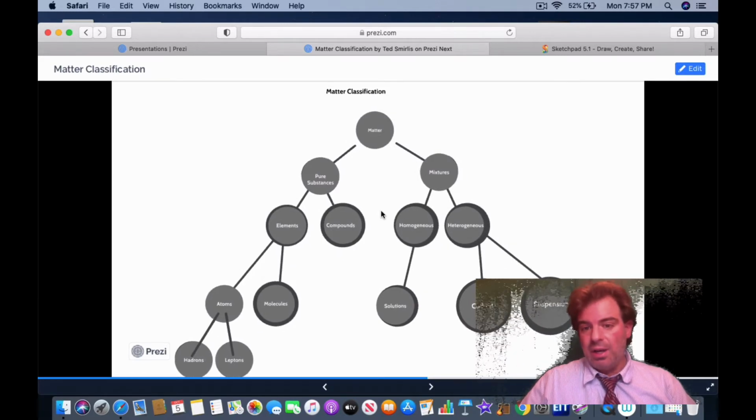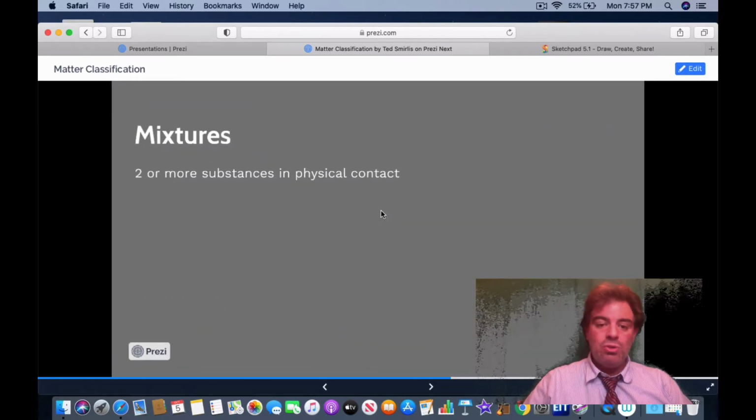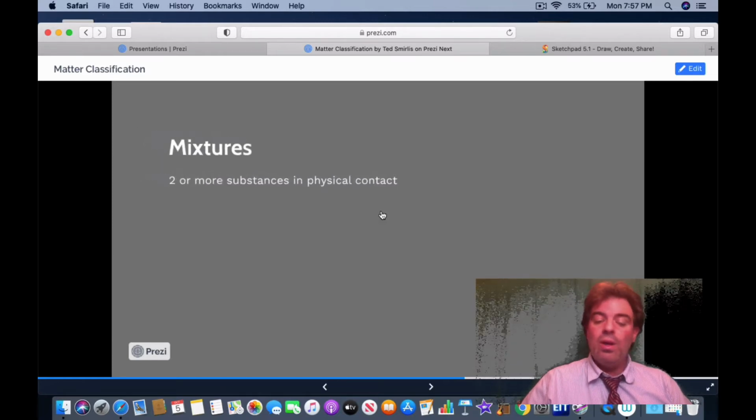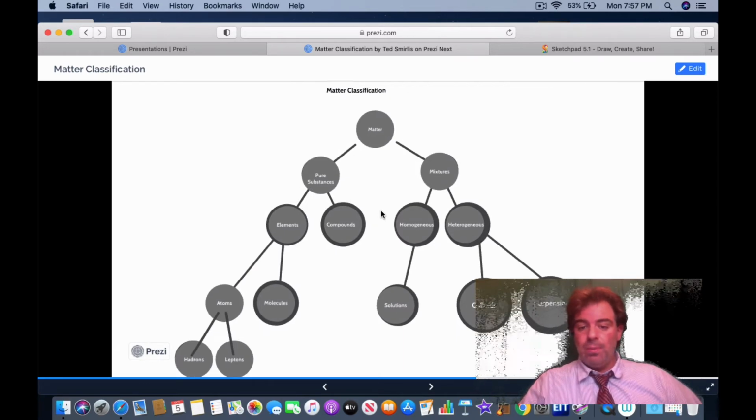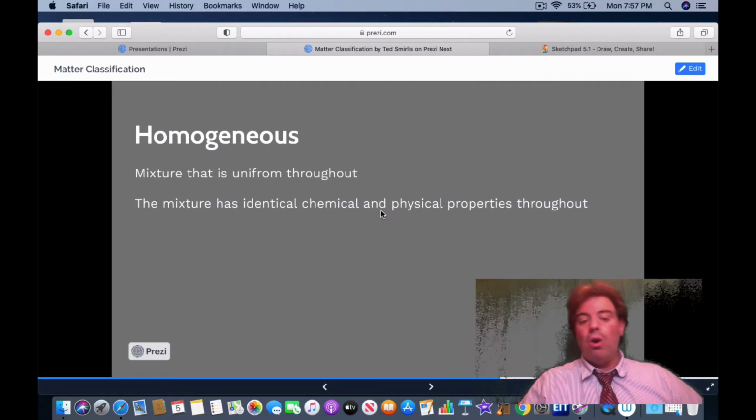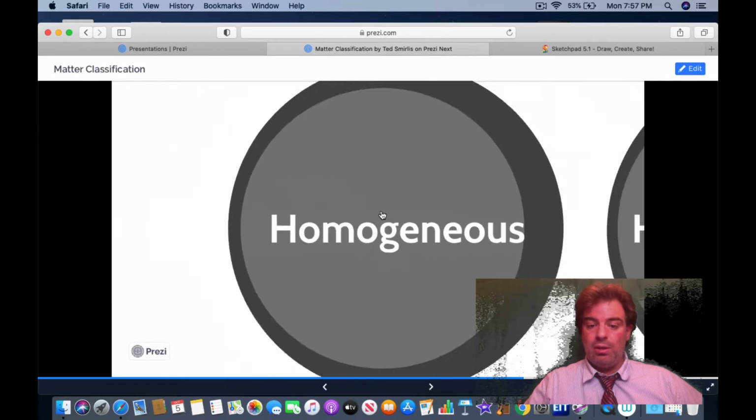Going on to the other side, mixtures. Mixtures are two or more substances in physical contact. We have two major categories that make up mixtures: homogeneous and heterogeneous mixtures. Homogeneous mixtures are mixtures that are uniform throughout. In other words, that mixture, just like pure substances, has identical chemical and physical properties throughout its entirety.